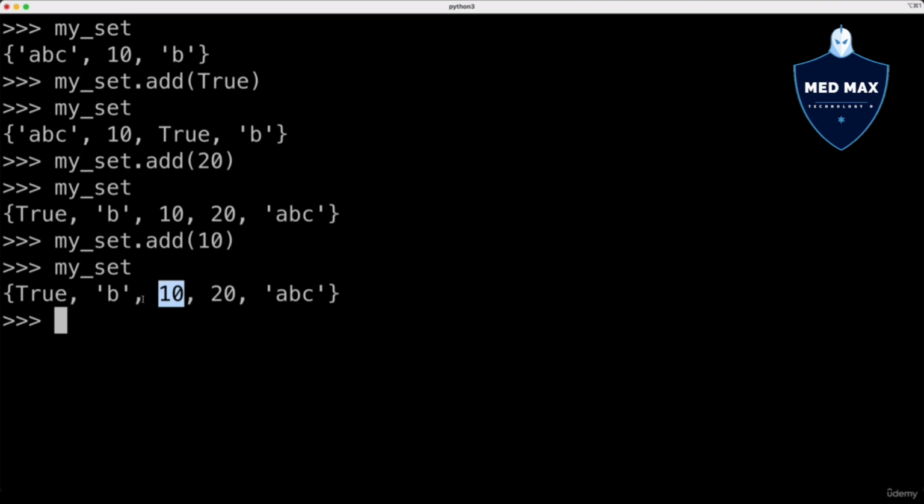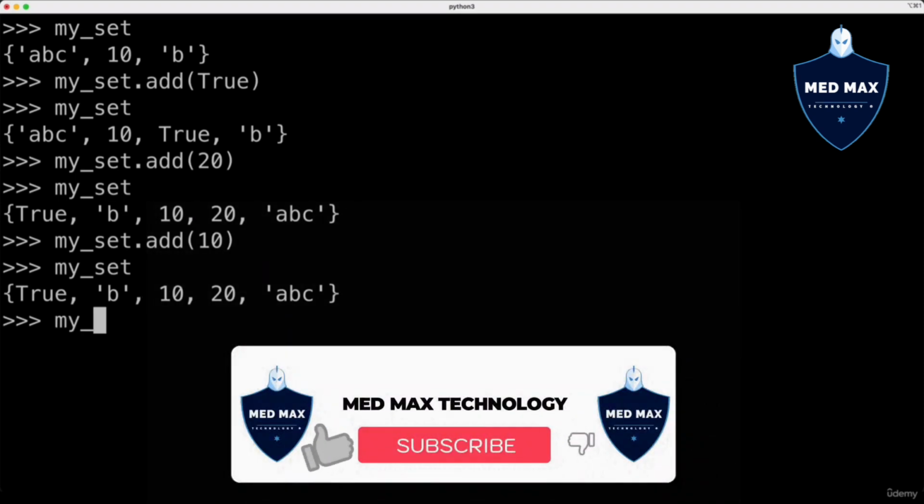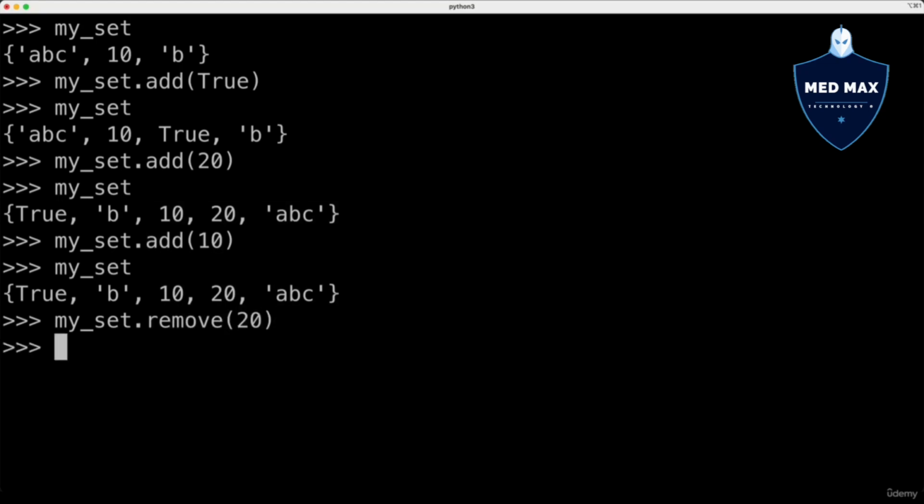Sets don't store duplicates. You could of course remove a specific element from the set using the method remove, and let's remove element 20, and element 20 was successfully removed from the set.